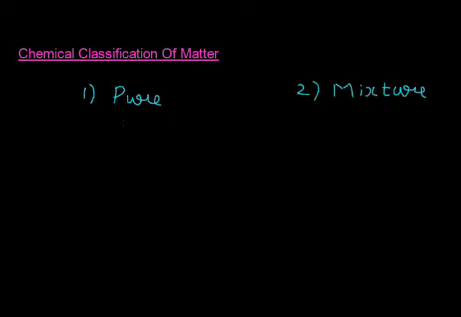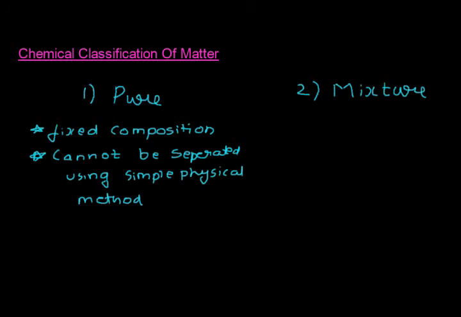So what exactly are pure substances? For the classification of pure substances, we need to remember two important points. And the first one is they all have fixed compositions. I'll come back to it in a minute. And the second criteria is that these substances cannot be separated using simple physical methods.